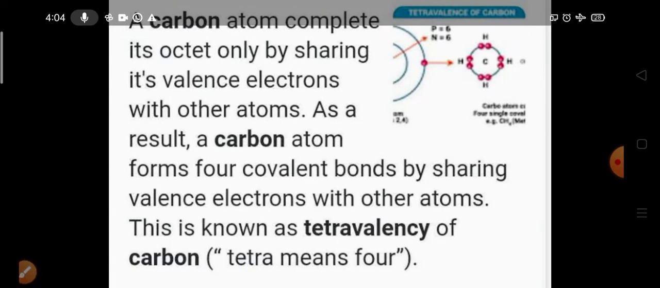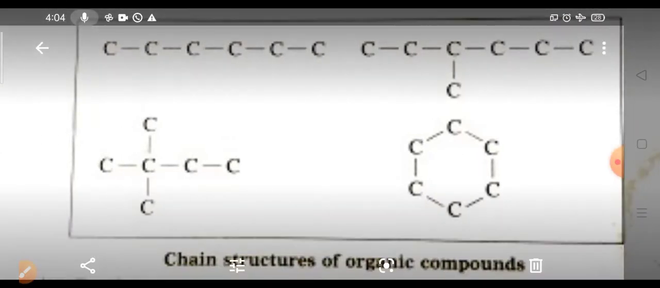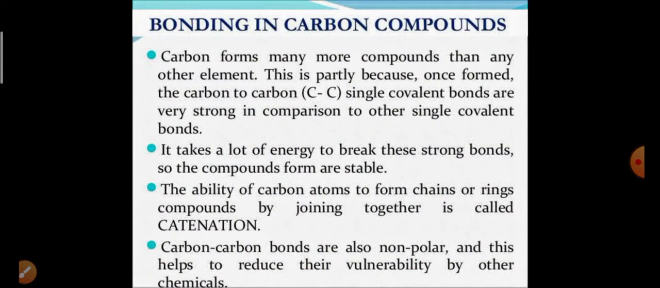Carbon atom, as we discussed, is tetravalent, tetra means 4, and a carbon atom completes its octet only by sharing its valence electrons with others. As a result, carbon can form 4 covalent bonds by sharing with others. This is the straight chain, this is the branch chain, and this is the cyclic chain. So these are the chains it can form.